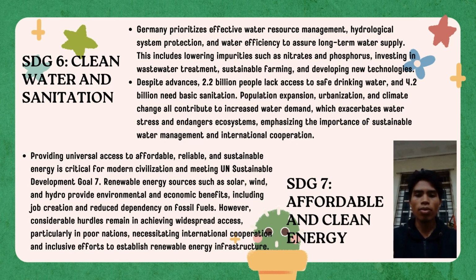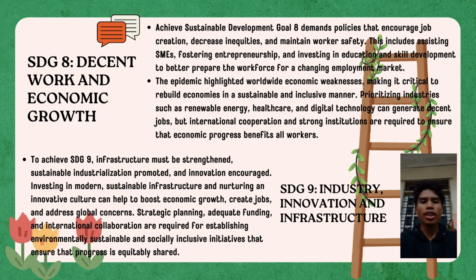SDG 7 is about affordable and clean energy. Universal access to affordable, reliable, and sustainable energy is crucial for modern civilization, and achieving UN SDG 7 with renewable sources like solar, wind, and hydro offers environmental and economic benefits. However, significant challenges in widespread access, especially in poor nations, require international cooperation and inclusive efforts to develop renewable energy infrastructure.